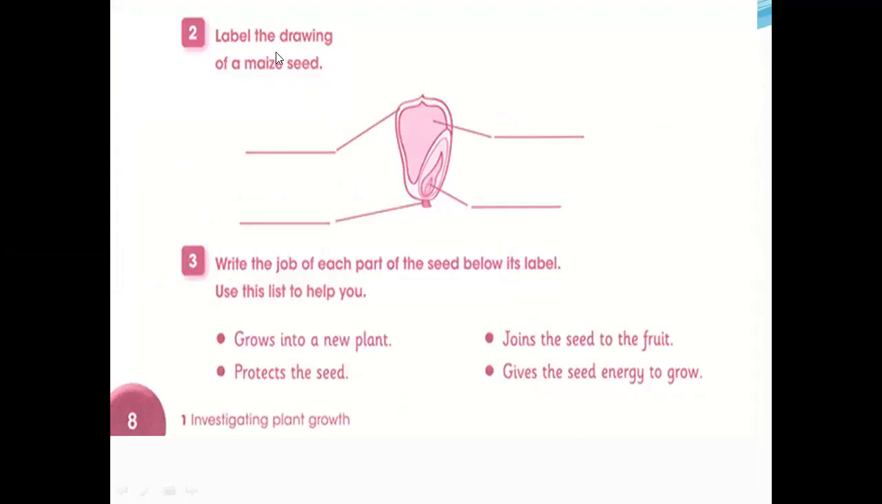Question 2 on the same page. Label the drawing of a maize seed. Starting from here, seed coat. The outer part, the outer shell, we say is the seed coat, and this one inside we say is the food store. Inside the seed, food store. Then this one we are saying scar. This one and this one, embryo. Starting from embryo and then scar, getting bigger and bigger.